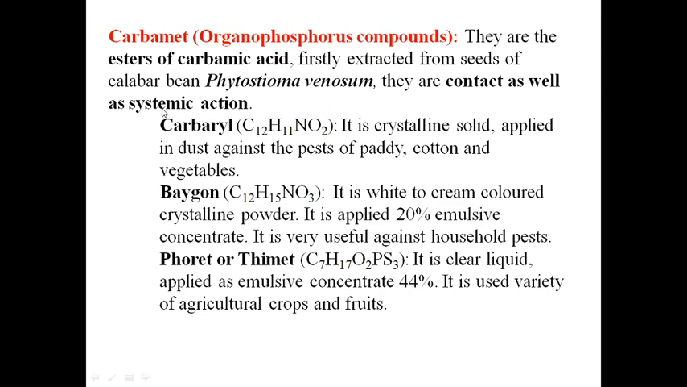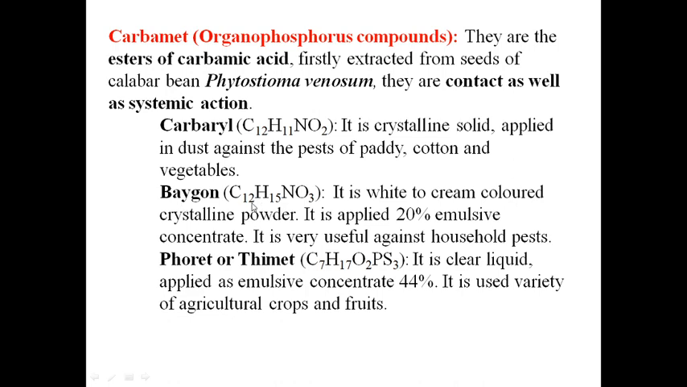Systemic, that we have seen in the last video clip. Systemic means it is absorbed in the plant. The compounds of carbamates, there are many commercial compounds, but here some are there. Carbaryl, it is very widely used. C12H11NO2, it is a crystalline solid applied in dust powder form against the pests of paddy, cotton and vegetables. This is one insecticide of this carbamate form, OP compound.